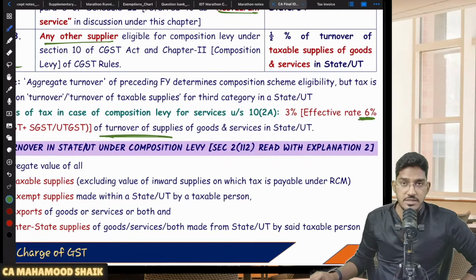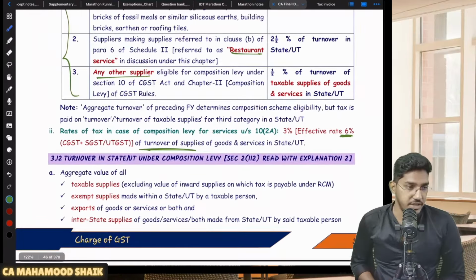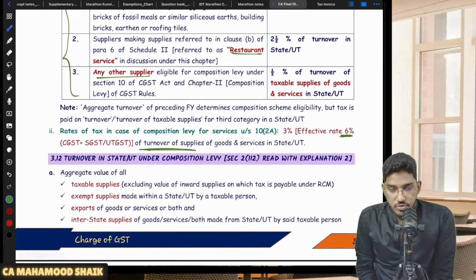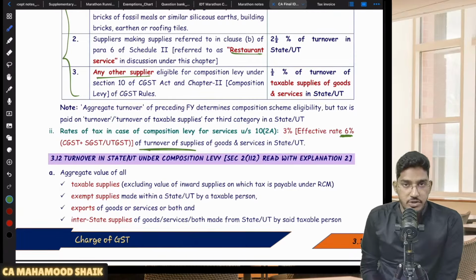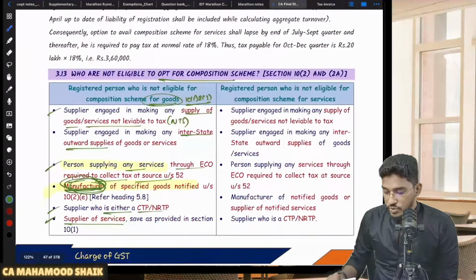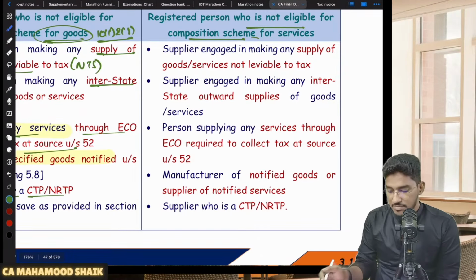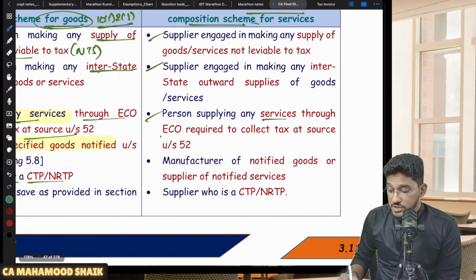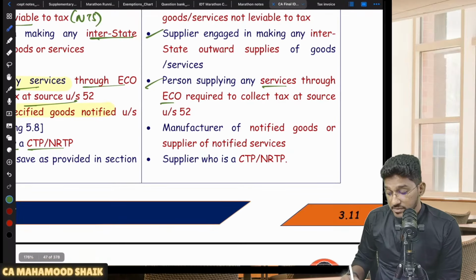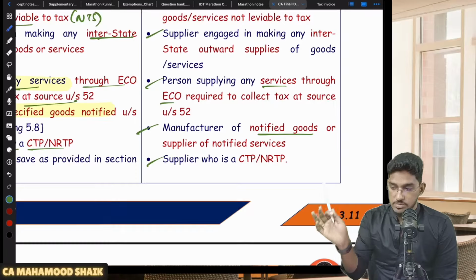Once again, not just on the taxable turnover, 6% of turnover of supplies of goods and services in a state or union territory. So 6% of your total turnover, both the taxable and exempt, you will be liable to pay under composition scheme. And even under 10 subsection 2A also, who are the persons not eligible for composition scheme under 10 subsection 2A is same list here. If you are making non-taxable supply, if you are making interstate outward supplies, if you are making supply of services through e-commerce operator required to collect TCS under section number 52, if you are manufacturer of notified goods, if you are a CTP or NRTP, then you become ineligible for composition levy even under 10 2A also.